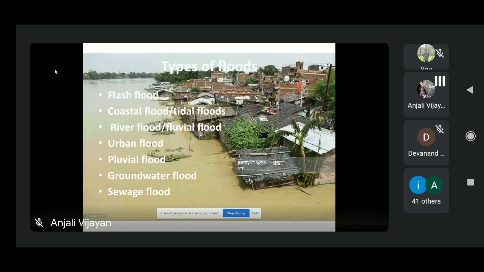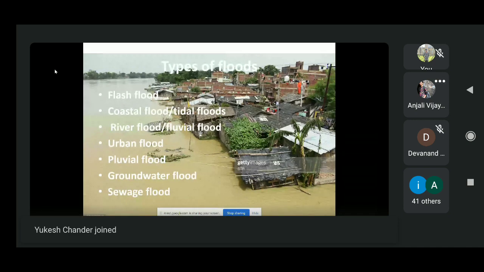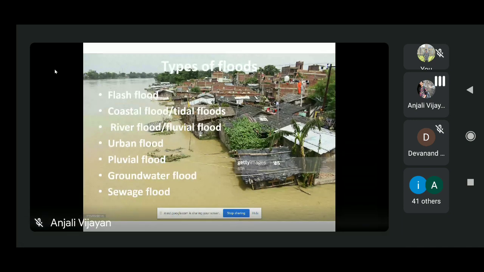Its main characteristic is that it is very dangerous, because within 6 hours, which is the normal time period for a flash flood, the flooding will happen. A flash flood normally happens when the ground cannot absorb the water as quickly as it falls. If the ground absorbs the water as it falls, there is no flooding. If the ground fails to absorb the excess water from heavy rainfall, a flash flood usually happens.